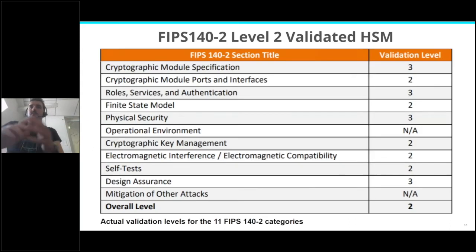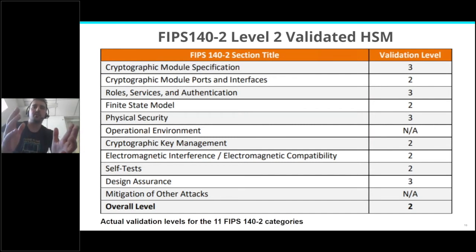For the more curious among you, this is just showing the FIPS 140-2 validation.